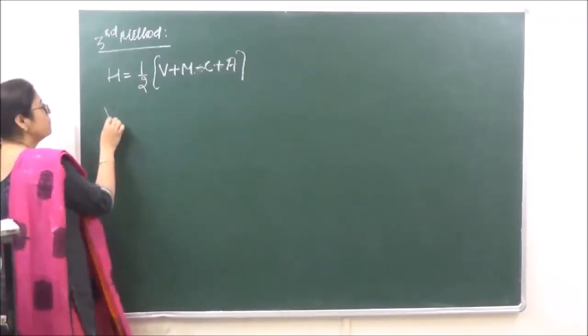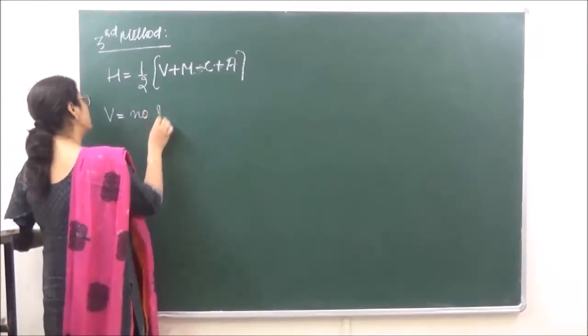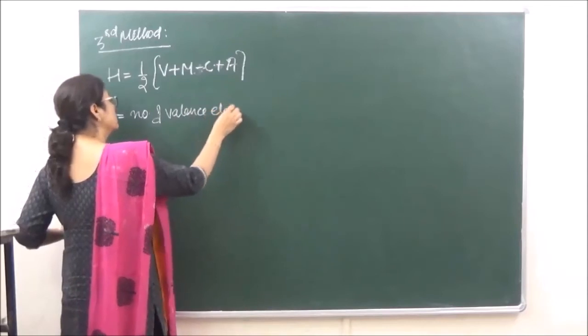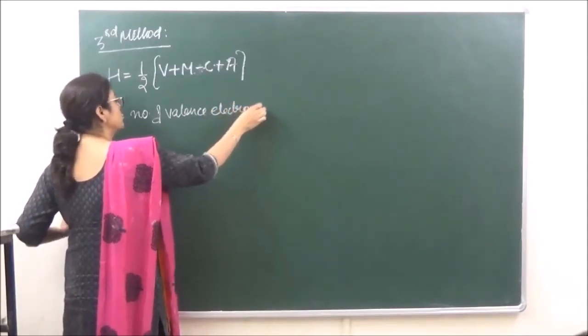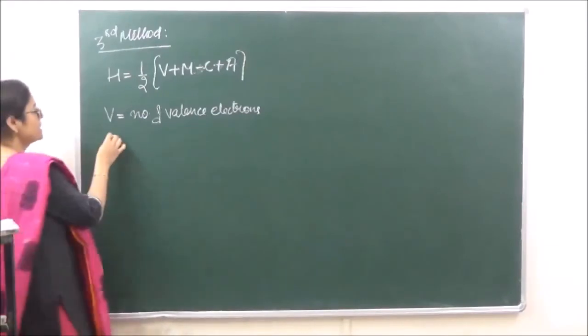Over here V is signifying number of valence electrons, ठीक है?